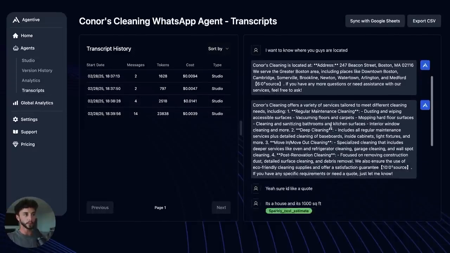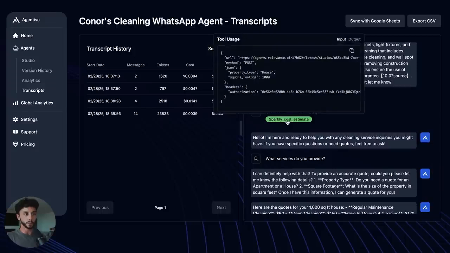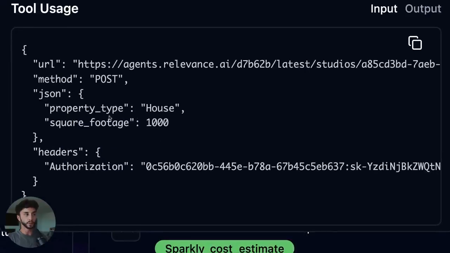Hey, how's it going? We can see here, it's using the tools, and we can hover over it and we can see it's calling the tool with the URL. It's a post method, and we can see the data here. I'll just zoom in on that. The property type and the square footage that was sent away to relevance are here.